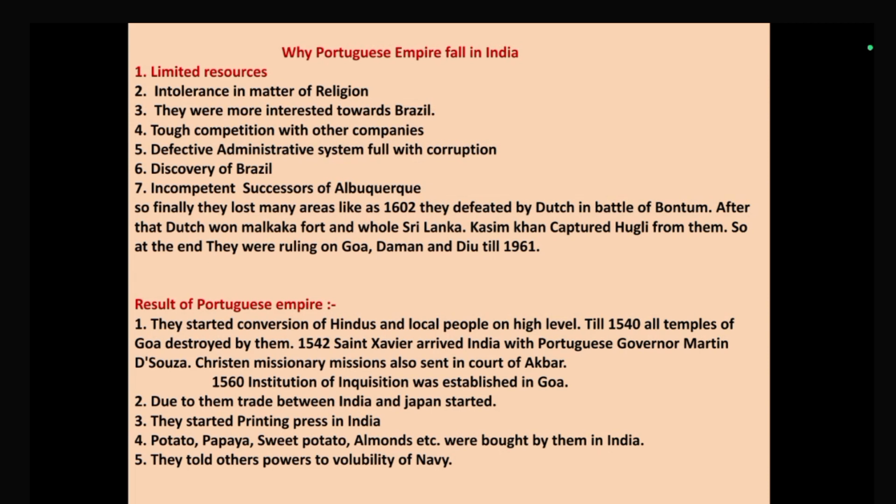Fourth, tough competition with other companies. Fifth, a defective administration system full of corruption. This was a major reason why the Portuguese fell. Sixth, the discovery of Brazil. When the Portuguese discovered Brazil, they moved towards Brazil, so their control over India also decreased. In the ending phase they settled only in some areas of Goa, Daman and Diu. Seventh, incompetent successors of Albuquerque. After Albuquerque, the company did not get a person like him. So finally they lost many areas; in 1602 they were defeated by the Dutch in the Battle of Bontham.